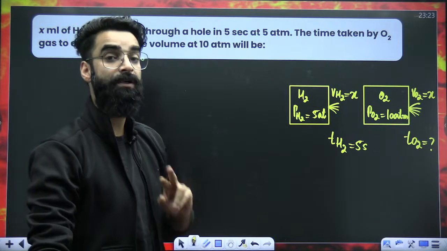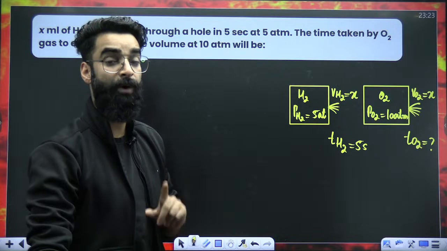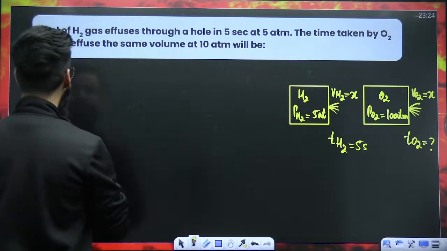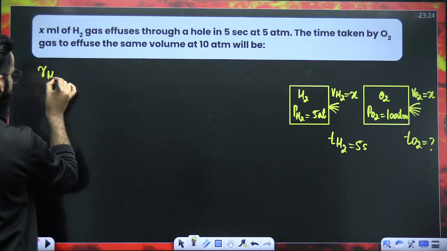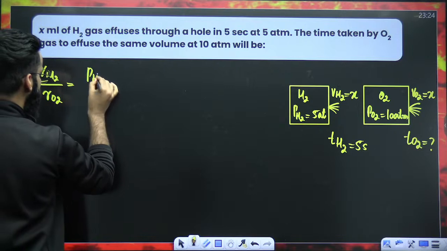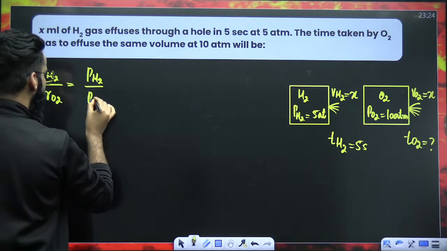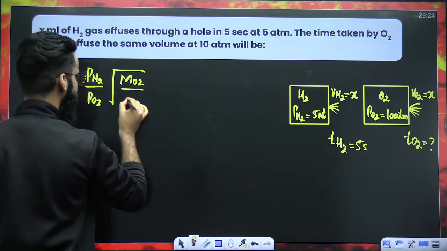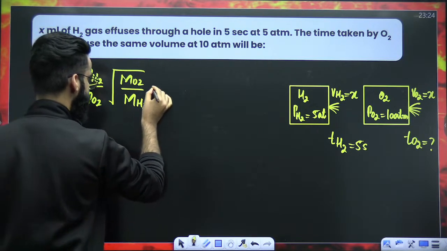If the pressure is different, which formula are we going to use? Case 1 or case 2? It's going to be case 2 result. So I'll write rate of effusion of H2 divided by rate of effusion of O2. It's going to be equal to pressure of H2 divided by pressure of O2, and this is going to be under root of molar mass of O2, and this is going to be molar mass of H2.